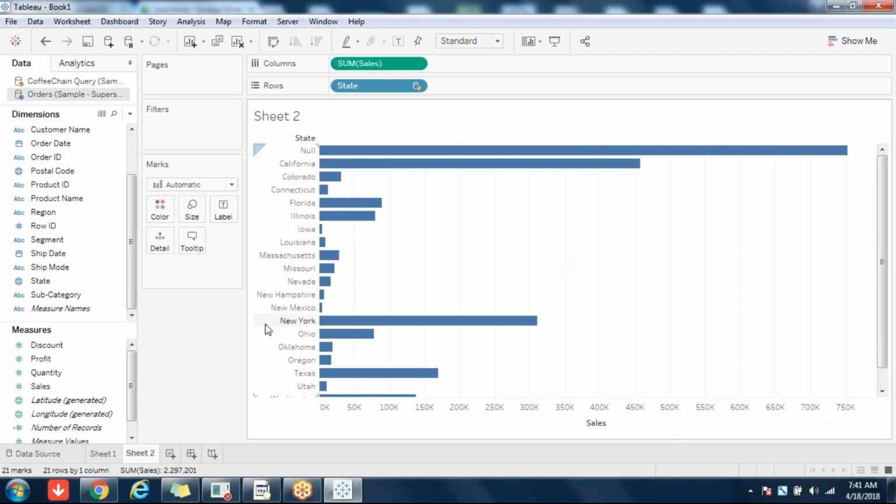Okay. Now, by default, the output of blending is the same as left outer join output. But blending is not joining. Joining is a totally different concept. Blending is a totally different concept. I'm talking about only the similarities. The output of blending is the same as left outer join output only conceptually. Don't try to compare straight away. So blending is different, joining is different, but the output of blending is by default the same as left outer join output.